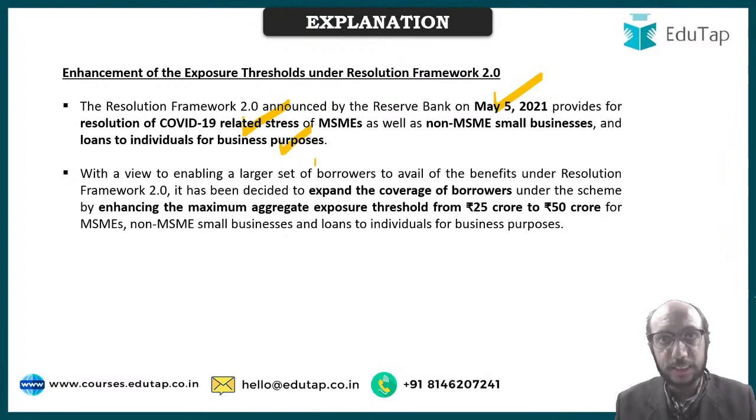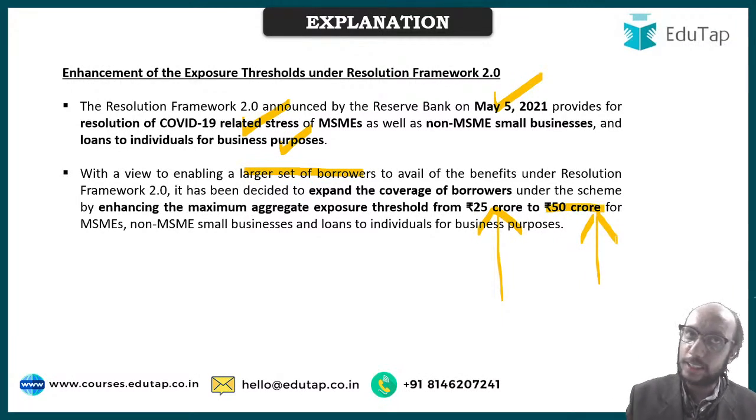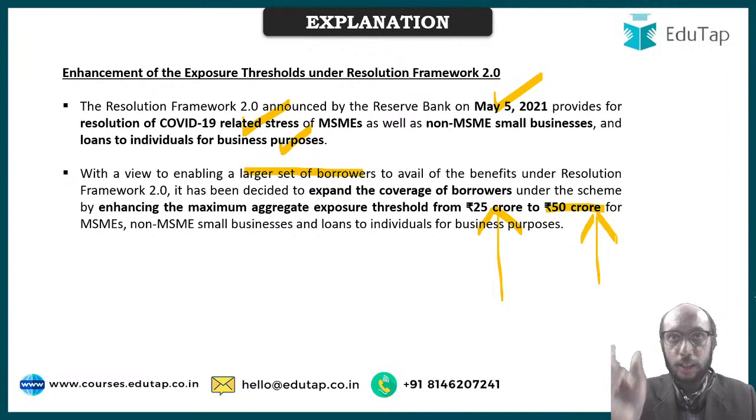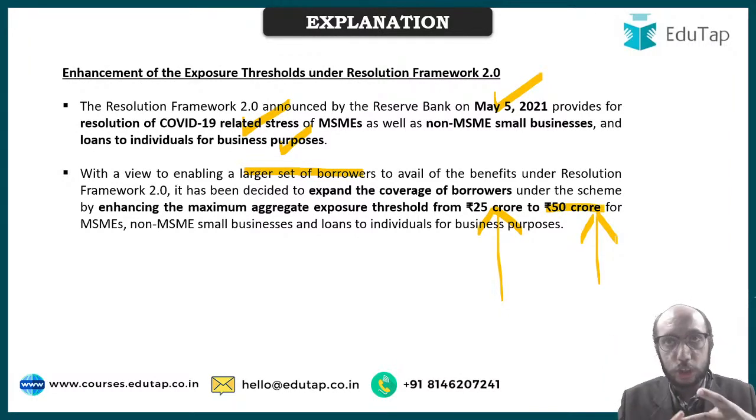Now what we have done is we want to make sure that a larger set of borrowers are getting relief. So we have said that all those who have borrowed up to 50 crore rupees can be covered under this scheme. Earlier we had said that those who had borrowed up to 25 crores can be covered. Now we are saying that those who have borrowed up to 50 crores can be covered. Is this clear? Are you comfortable with Resolution Framework 2.0? You should know who has launched it. RBI has launched it. When? May 5th, 2021. Who all will be covered? Borrowers up to 50 crores will be covered.